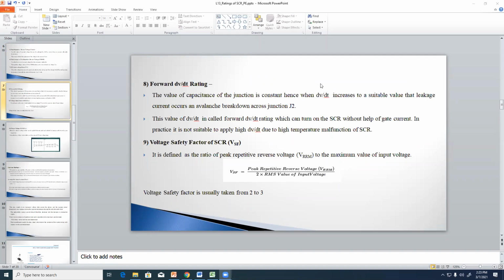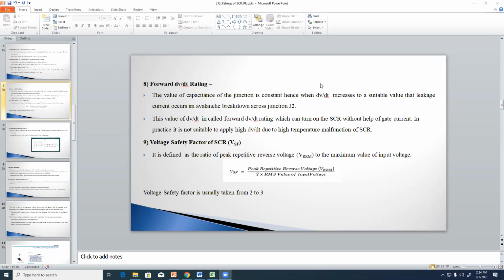to a suitable value, leakage current occurs and avalanche breakdown occurs at junction J2. Clear? Generally, for a small value of the anode voltage, the junction J2 is in reverse bias condition, and a small leakage current is flowing. Reverse biased means no current flows through that junction, but a small amount of current does flow, and that current is called leakage current.